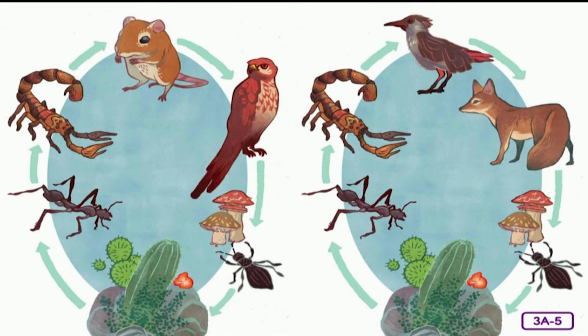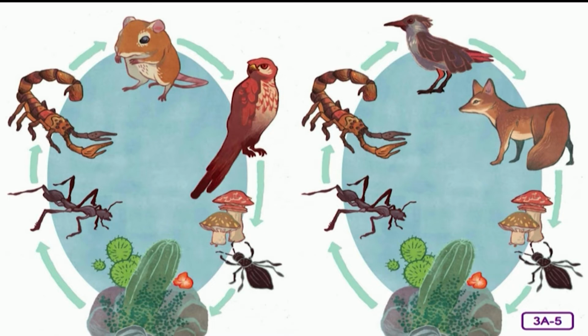Next, ants eat the desert plants. The scorpion eats the ant. Then the bird eats the scorpion. Then the fox eats the bird. Finally, beetles and fungi break down the fox when it dies, returning nutrients to desert plants. Remember that decomposers like this beetle and fungi play an important role in the food chain. They break down dead animals and plants into nutrients, and those nutrients are released back into the soil.